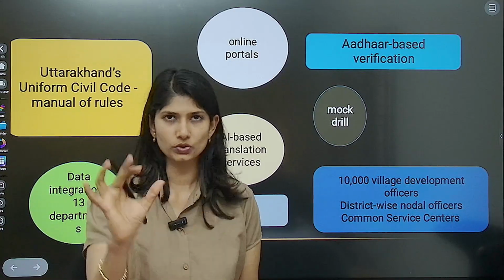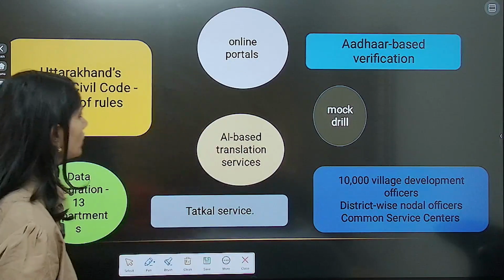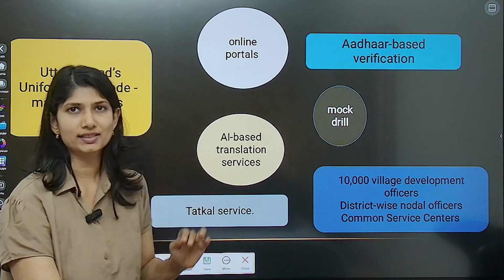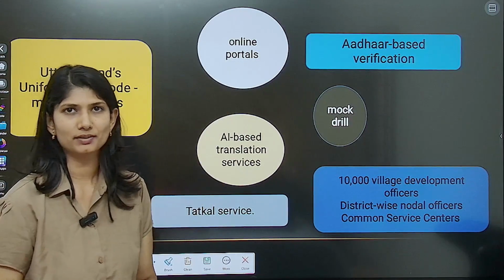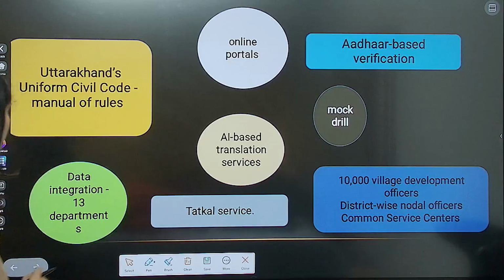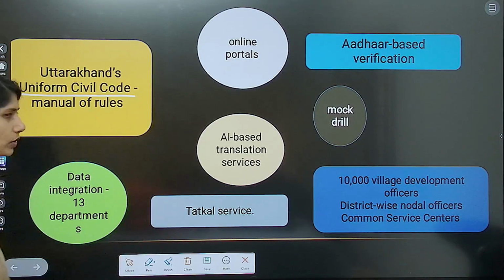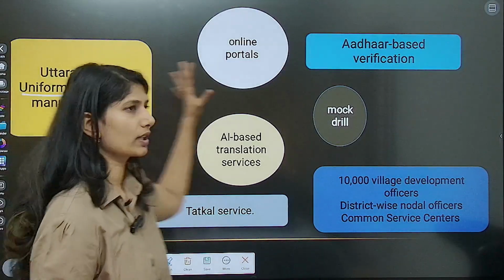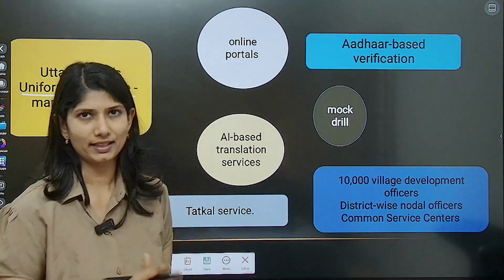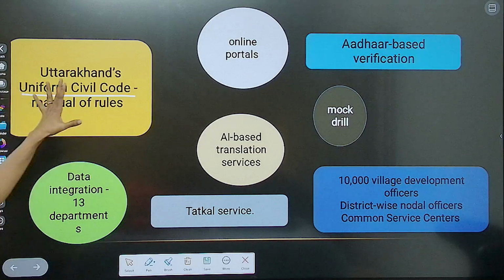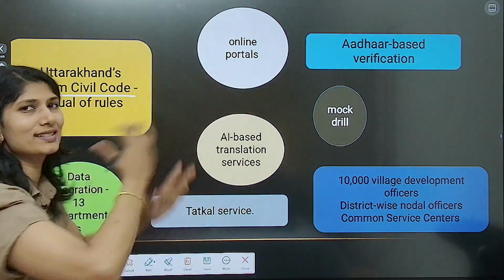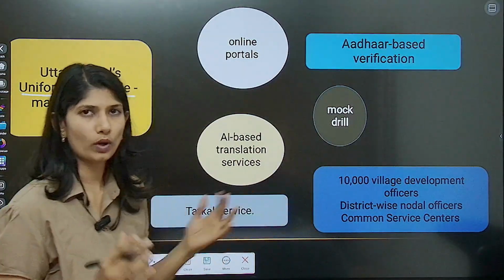That is your UCC. What are the rules according to the UCC now that Uttarakhand has passed it? We will have a look into it. According to the Uniform Civil Code which Uttarakhand is trying to implement, these are all the necessary prerequisites. What are those?